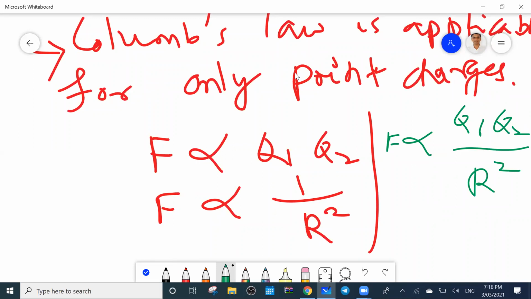From this proportionality you can put a constant, whose value all of you know. If I omit the proportionality, F equals K into Q1 Q2 by R square.